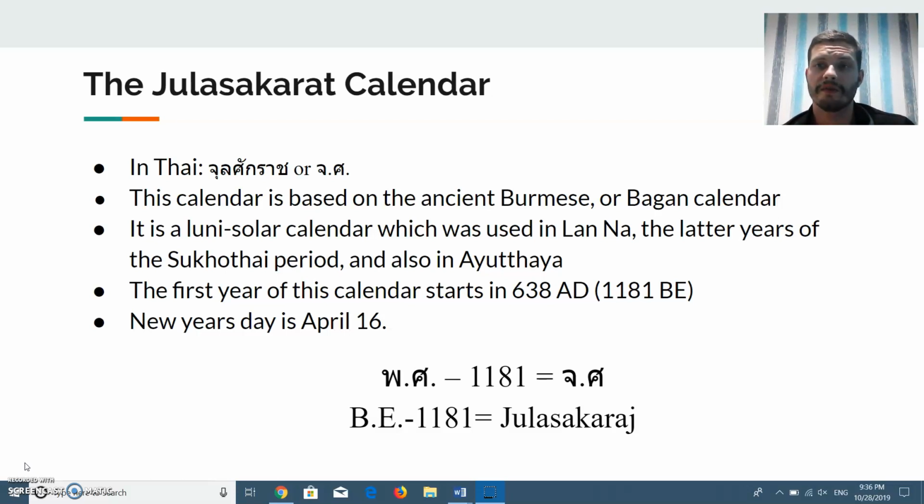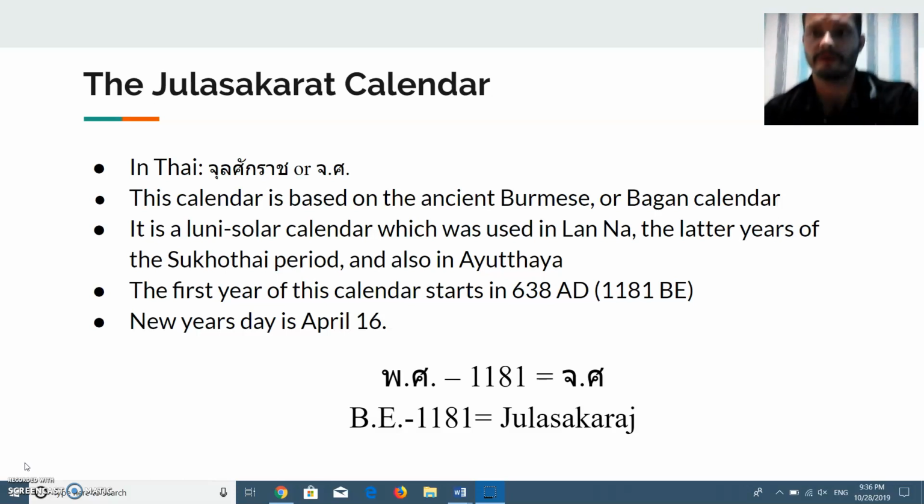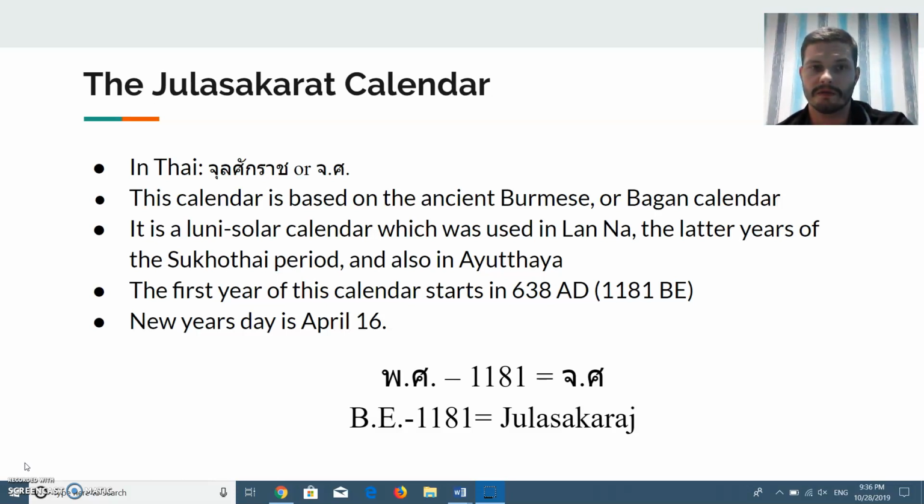Okay, it was used in the kingdom of Lan Na. It was used in the latter years of the Sukhothai kingdom. It was also used during the time of Ayutthaya, or the Ayutthayan kingdom. The first year of this calendar was 638 AD. Alright, so year 1 in the Julasakarat year is year 638 AD. And their New Year's Day is on April 6th, according to this calendar.